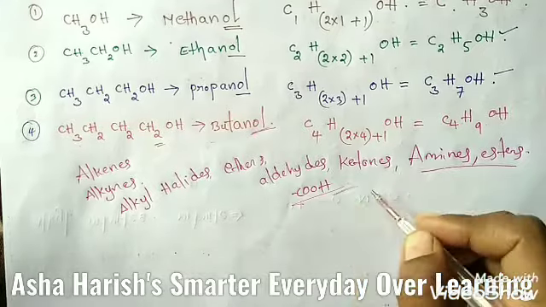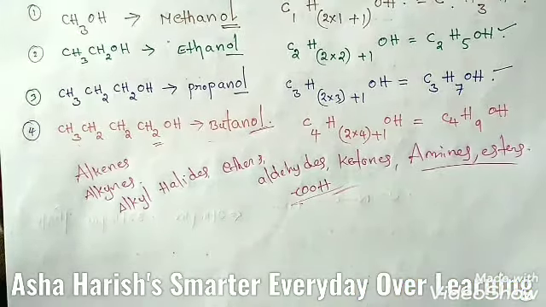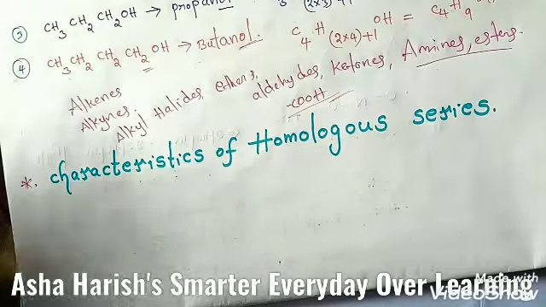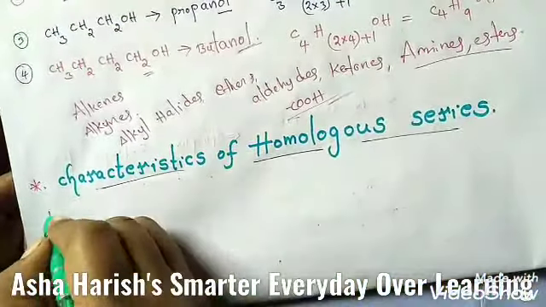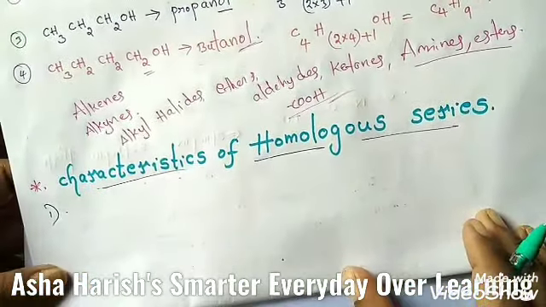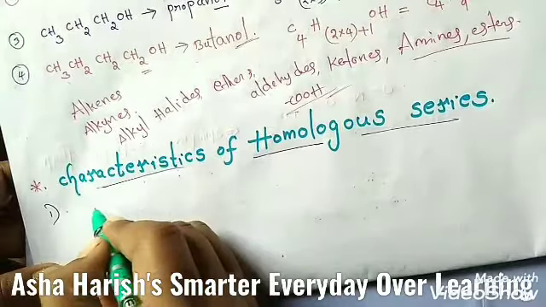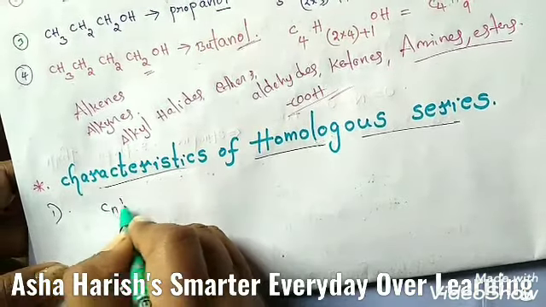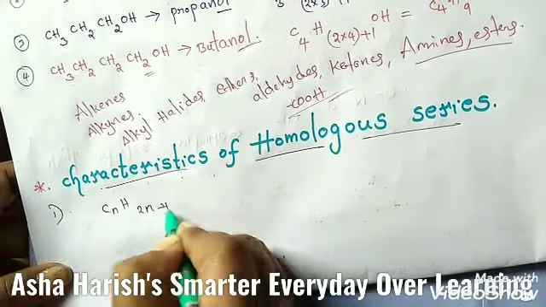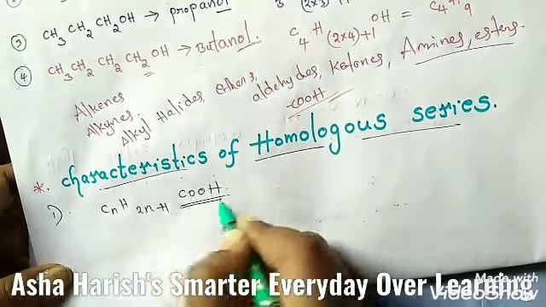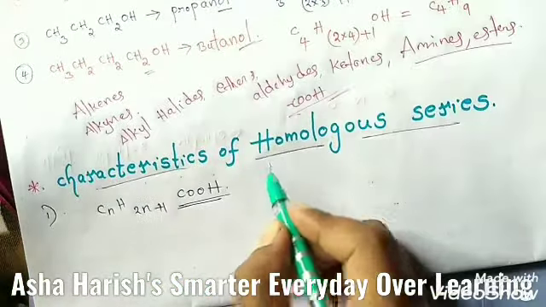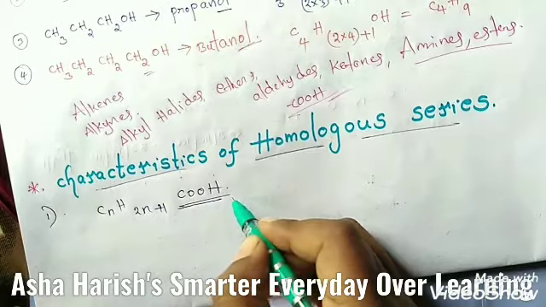Right, now let's see some characteristics of homologous series. The first one: each homologous series can be represented by a general formula, CnH2n+1COOH. Here COOH represents the formula of carboxylic acids, right?